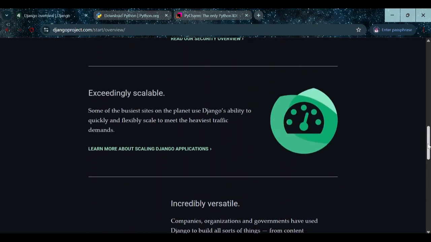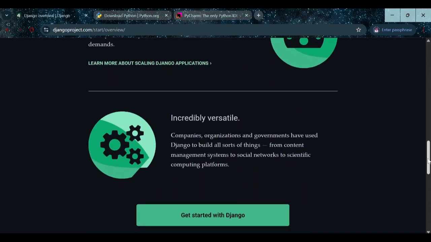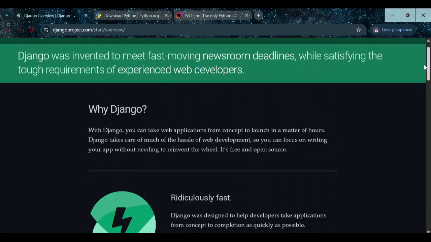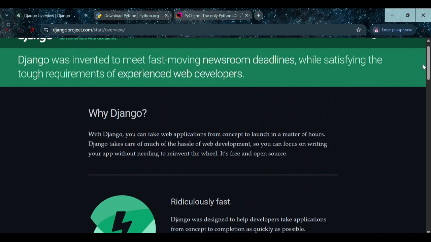And e dey scalable, like busy website. If you wan build busy website, maybe website wey dem for dey buy something, all those kind things, na Django go fit run that kind thing and e go run am well. And then e dey versatile, different companies, organization dey. So you fit read much of these documentations on Django for yourself. Just go djangoproject.com.